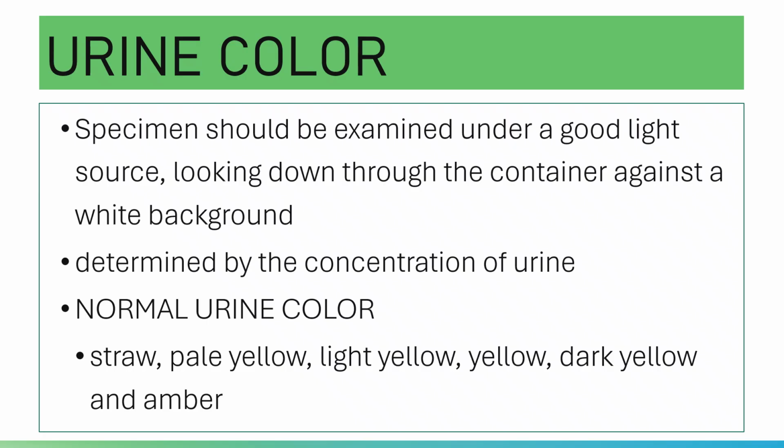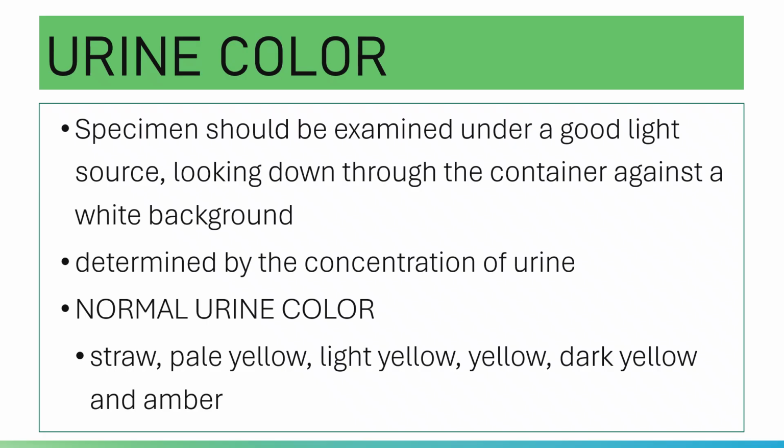Anyway, you have pale yellow, light yellow, yellow, dark yellow, and amber. Of course, amber is darker than dark yellow. If you have seen the brown reagent bottles in the laboratory, those are actually amber bottles.